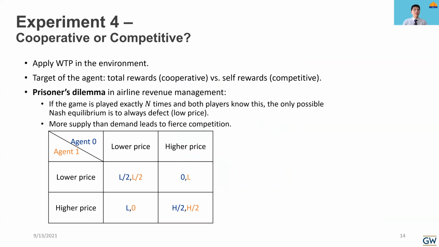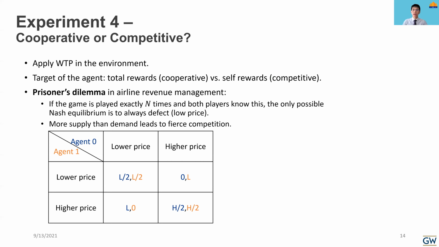Based on that question, we did experiment 4, cooperative or competitive. Here, we added willingness to pay back and compare two different cases. If the target of both agents is to increase their total reward, we call it the cooperative case. And if they only aim at their own reward, we call it the competitive case.